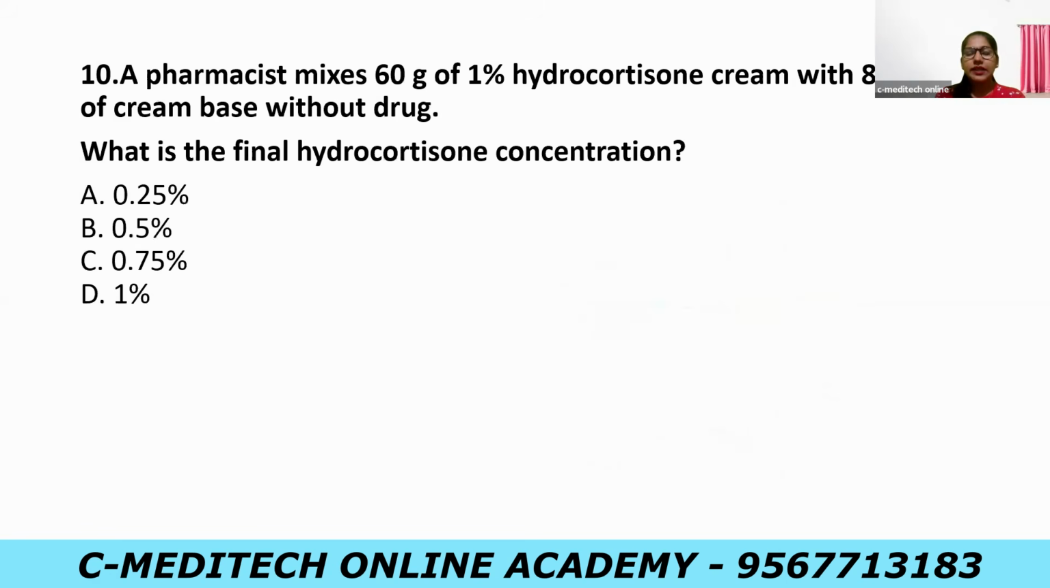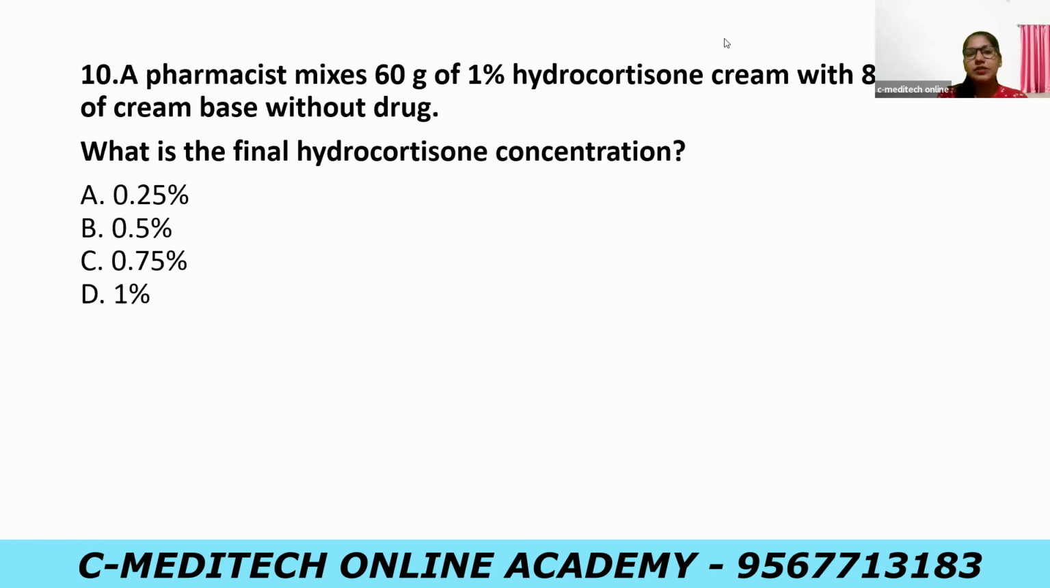Next question, question number 10. A pharmacist mixes 60 gram of 1% hydrocortisone cream with 80 gram of cream base without drug. What is the final hydrocortisone concentration? A 0.25 percentage, B 0.5 percentage, C 0.75 percentage, and D 1 percentage.